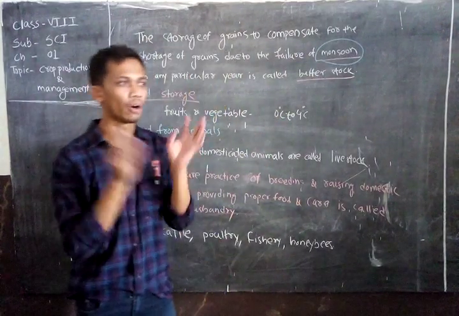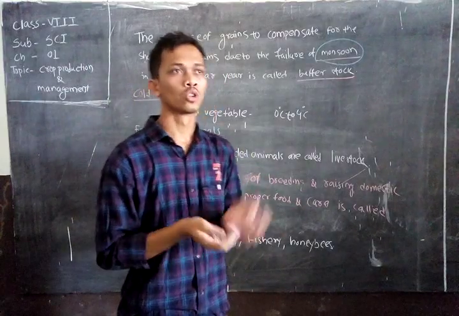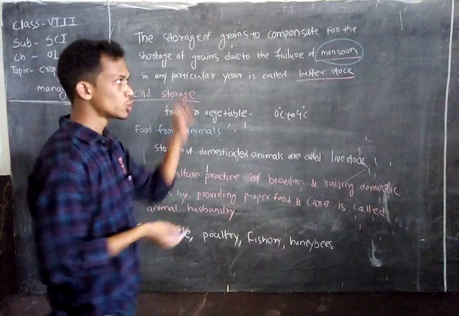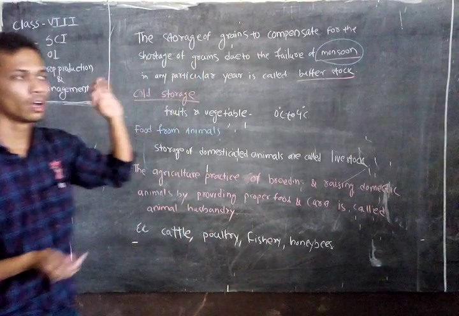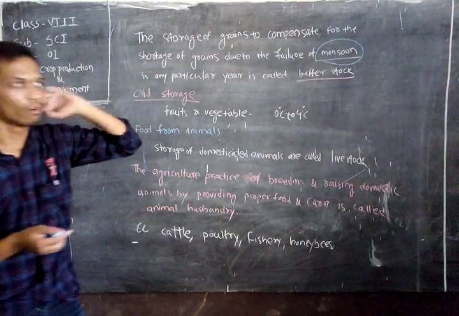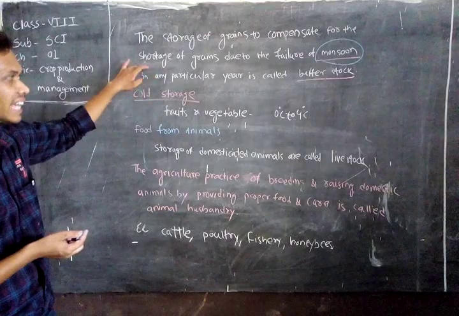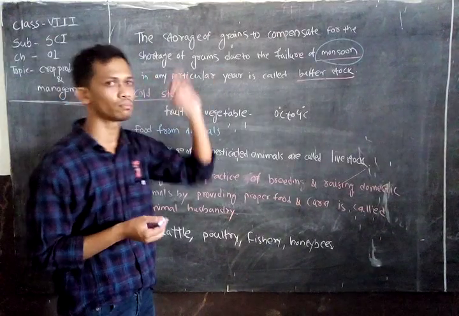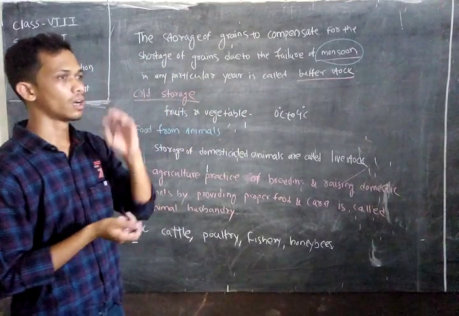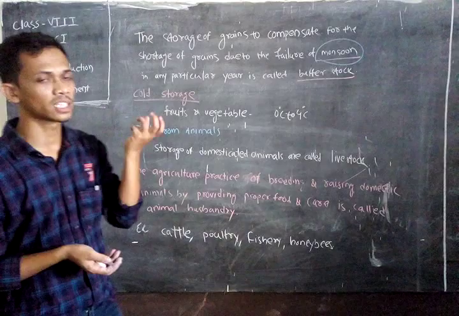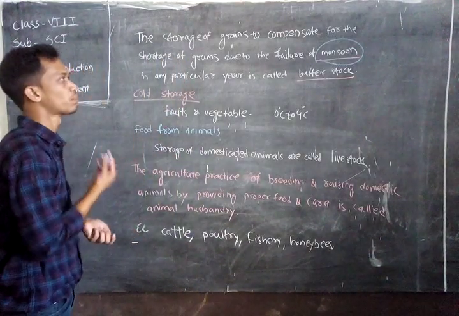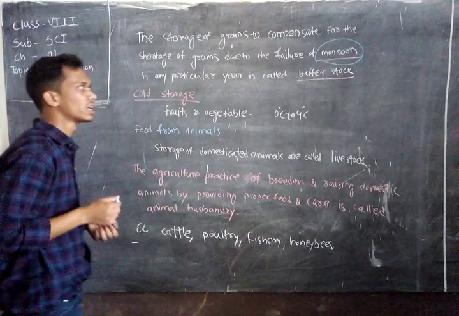Okay, so our agriculture is totally disturbed. So for avoiding this type of situation, our farmers store the grain in their houses or in their farms. So why do they store grains? Because if such a time comes in that year, the monsoon will fail and the agricultural practice for a season may be disturbed. So to avoid this type of situation, our farmers store the grain.